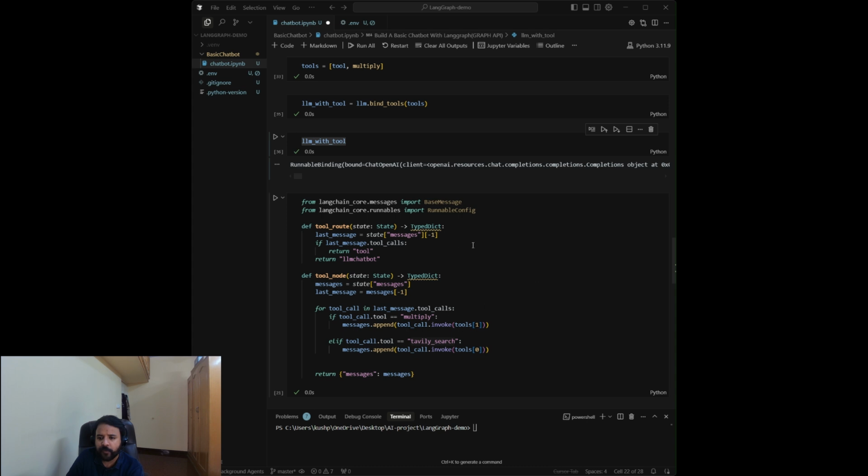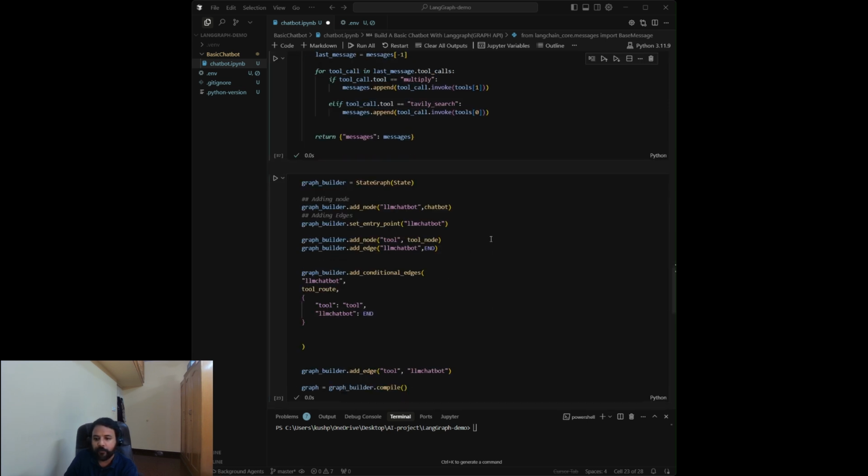Now we are basically creating two methods. One is the tool route method, one is the tool node method. In the tool route method, we'll decide whether to call the tool or the LLM chatbot. So the LLM will decide whether a tool is needed or the LLM chatbot is needed. And then we have one tool node method. In this, we'll decide whether the multiplication tool or the Tavily search tool is needed. Let's execute it.